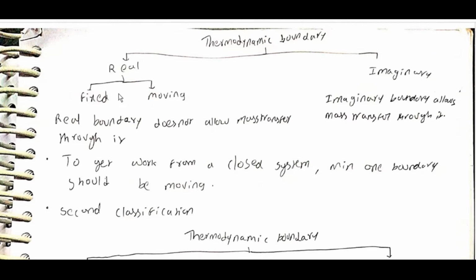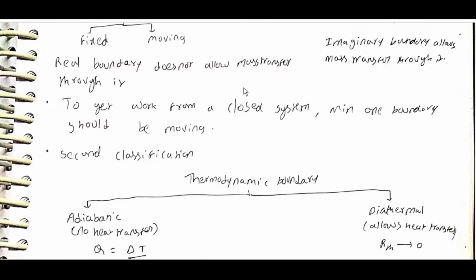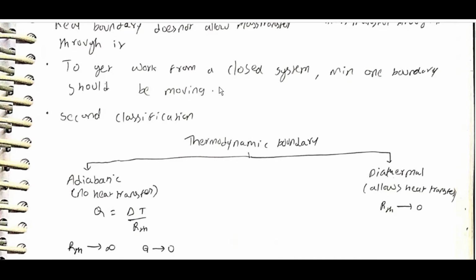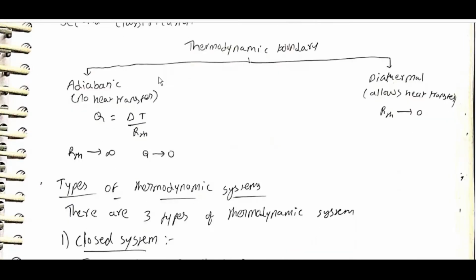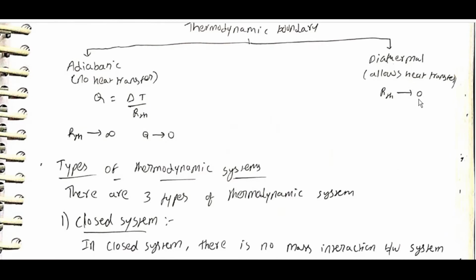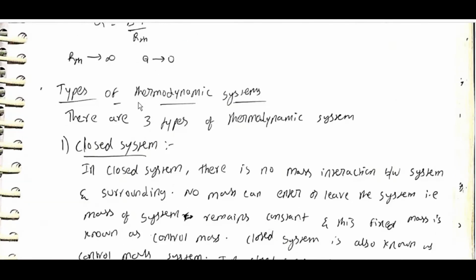Thermodynamic boundary: real, fixed, moving, imaginary. A real boundary does not allow mass transfer through it. An imaginary boundary allows mass transfer through it. To get work from a closed system, at least one boundary should be moving. Second classification of thermodynamic boundary: adiabatic, no heat transfer. Q is equal to delta T by RTH. Diathermal allows heat transfer, RTH tends to 0. For adiabatic, RTH tends to infinity, Q tends to 0.